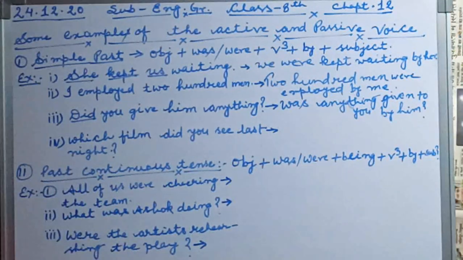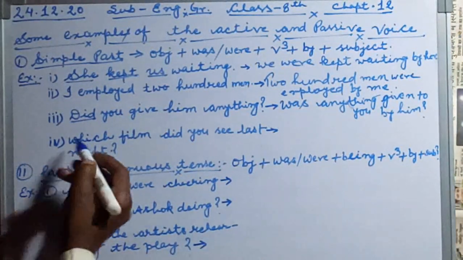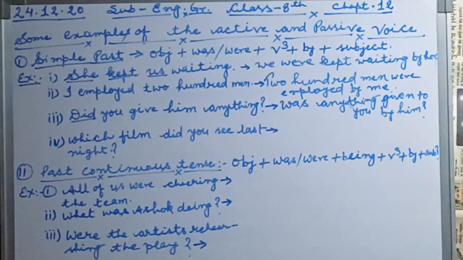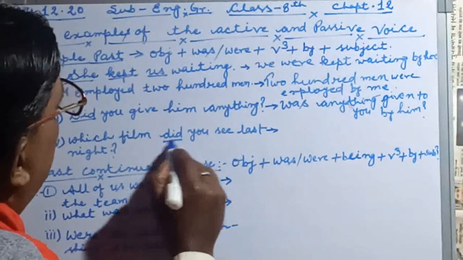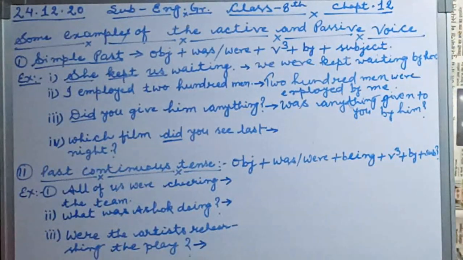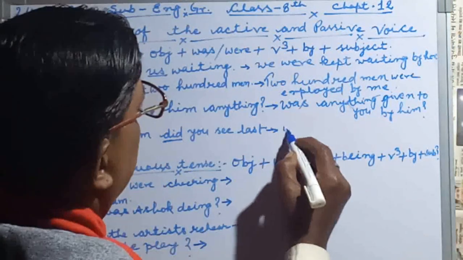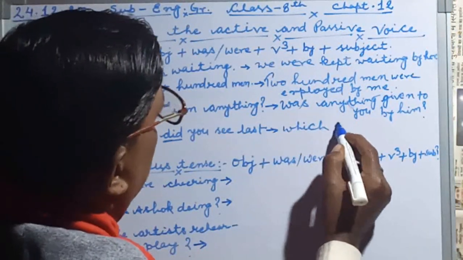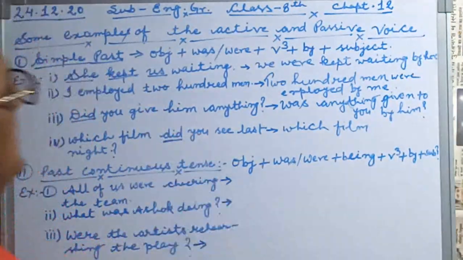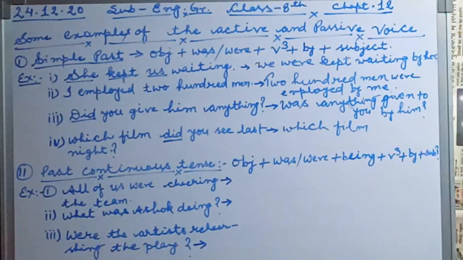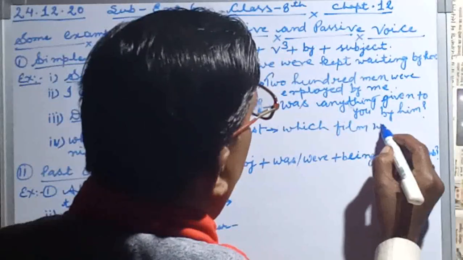Number 4, I am taking: Which film did you see last night? Which is already given, and we use which already. Here did is the helping verb, and it will be changed. Which film was seen, because it is singular number.